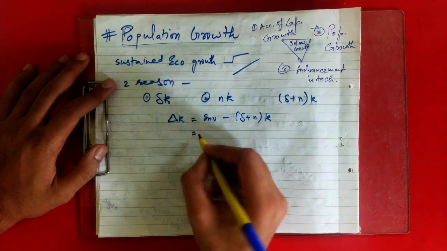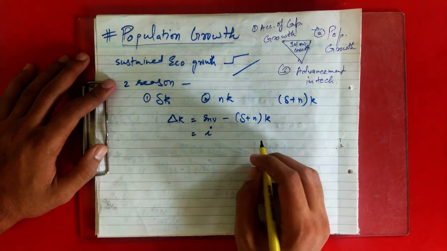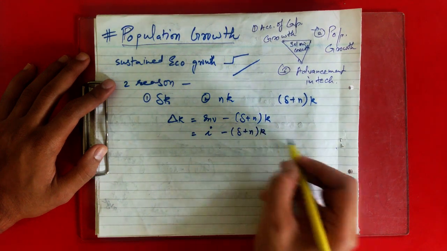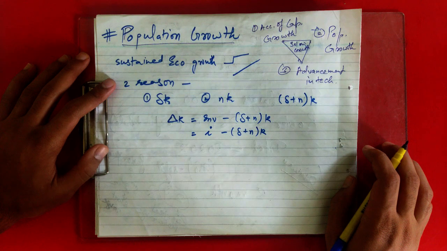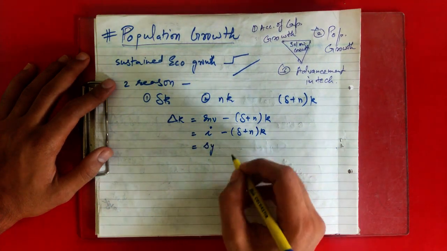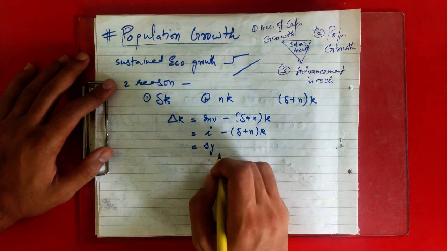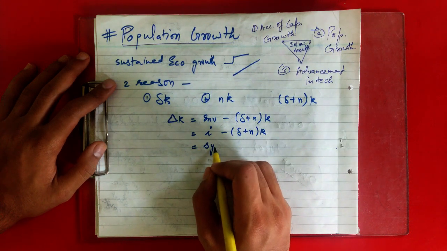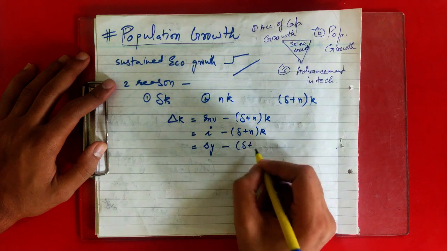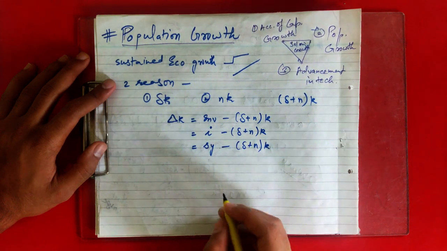We denote investment per worker by small i, right? And this is (delta plus n) k. What can I write for small i? We have already studied the consumption function. i is equal to the saving rate times your income per worker, s y, minus (delta plus n) small k.